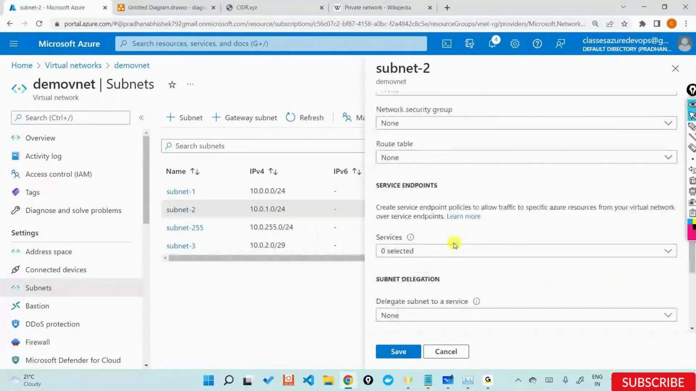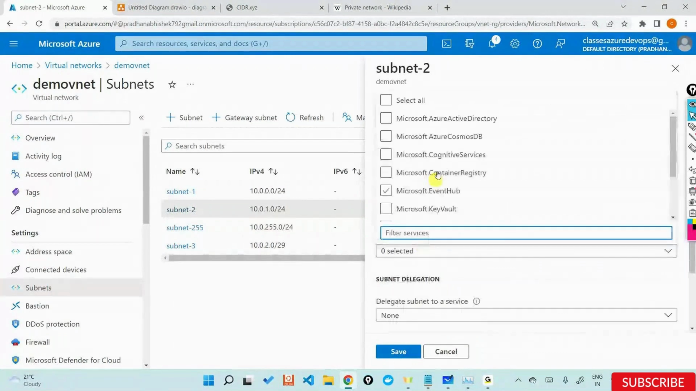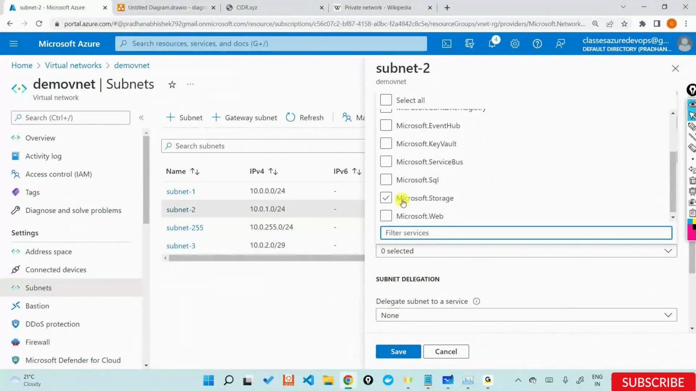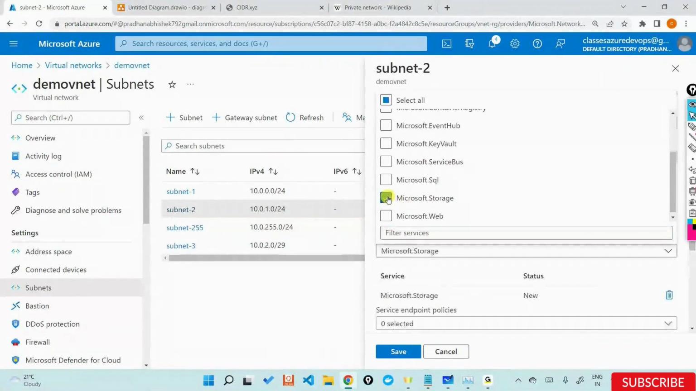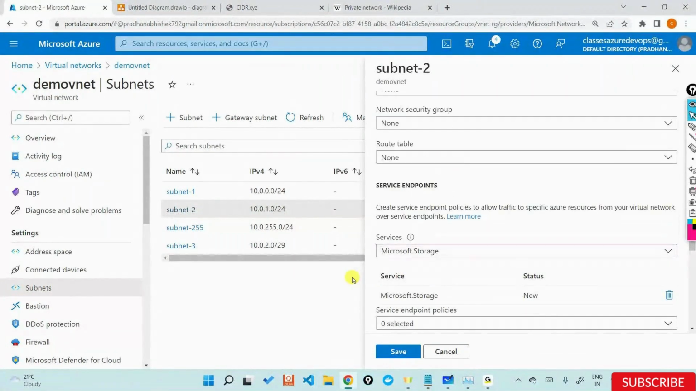And if I click on the services, it lists Azure Active Directory, Cosmos, and a lot of other things. It also lists storage. This has to be enabled if you want to integrate a storage account with this particular resource. What is the logic behind it? Why exactly does Azure ask you to integrate this service endpoint? What is the concept of a service endpoint?